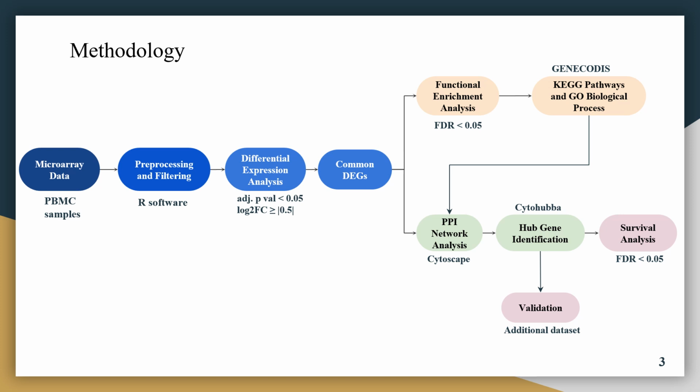And then from these common genes, we performed the enrichment analysis using the GeneCodis software, and we found the significant KEGG pathways and gene ontology biological processes. The FDR value was 0.05. Then from these common genes, we also performed the protein-protein interaction network analysis in Cytoscape, and we integrated the enrichment analysis results in this network. And then we found the hub genes using the cytoHubba plugin.